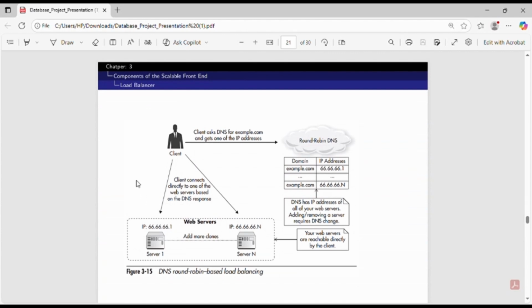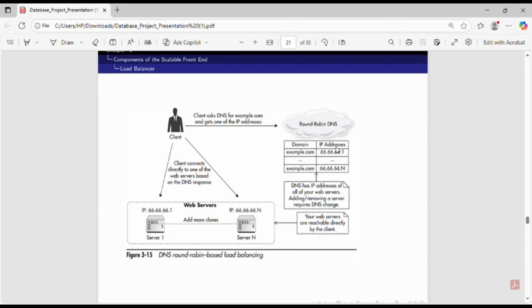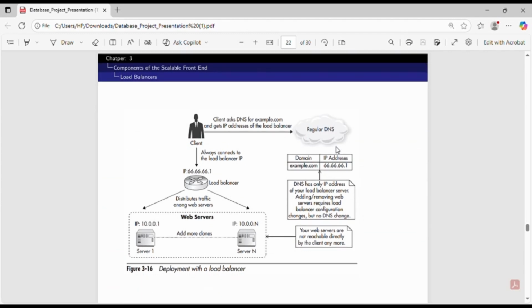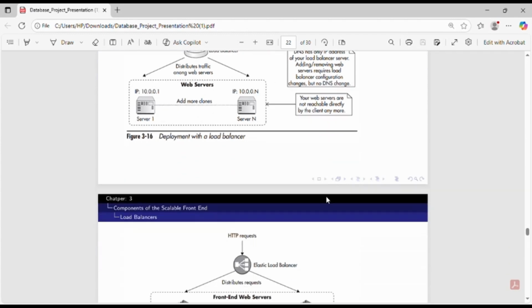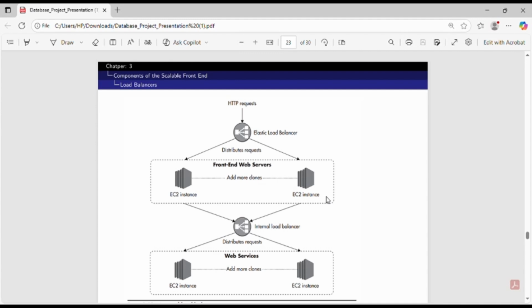This is the load balancer, DNS round robin based load balancing. We can see this is the client, this is web services, this is round robin DNS. Then we can see this is deployment with a load balancer. This is the client, this is IP, then this is web services, and a regular DNS. Then this is a load balancer.